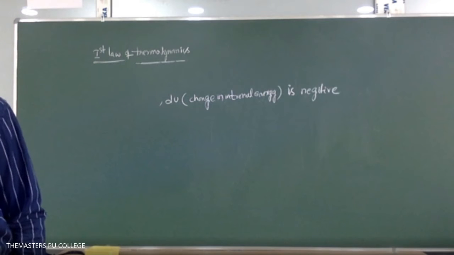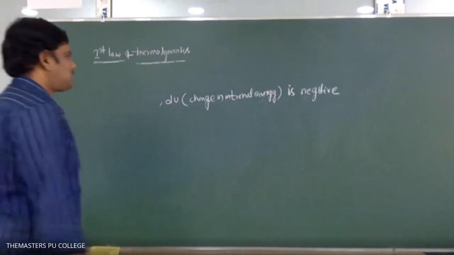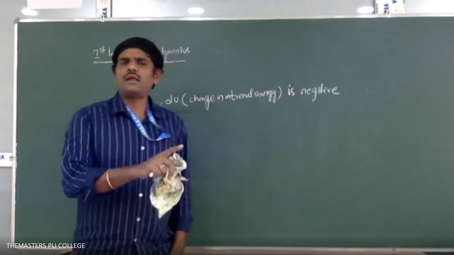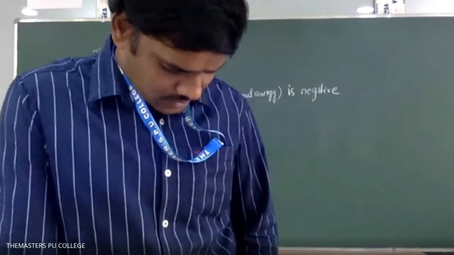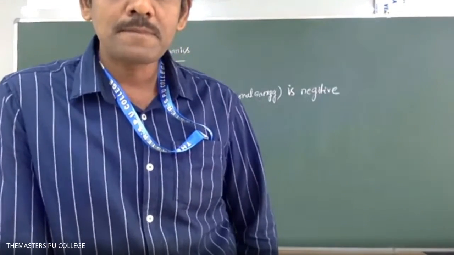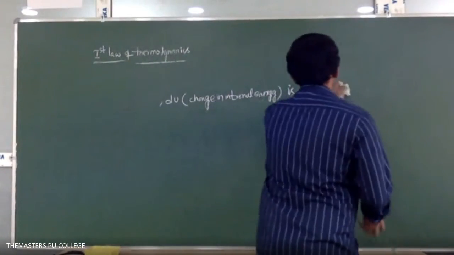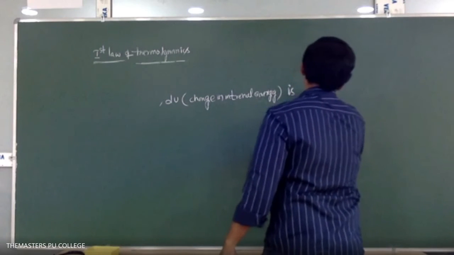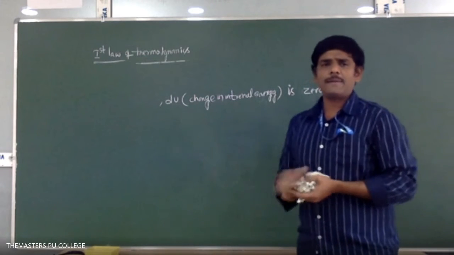When the temperature is constant, internal energy is constant, and dU is 0. So students, what does dU mean there?